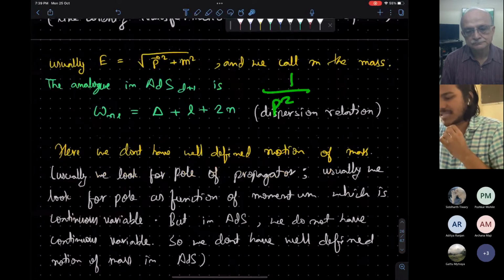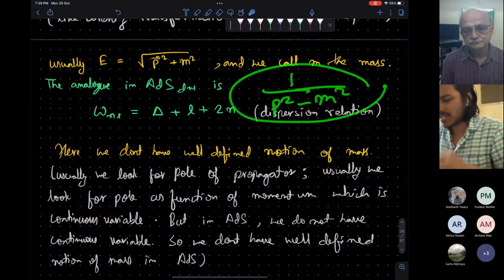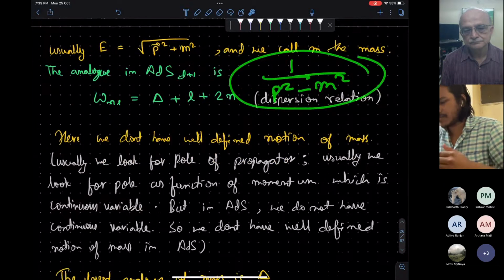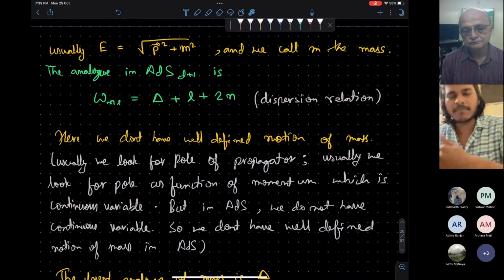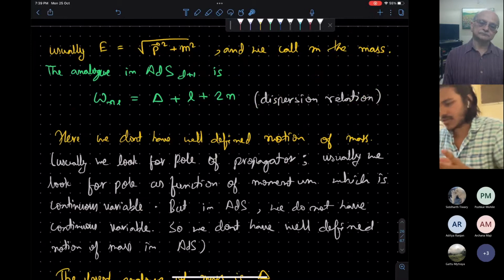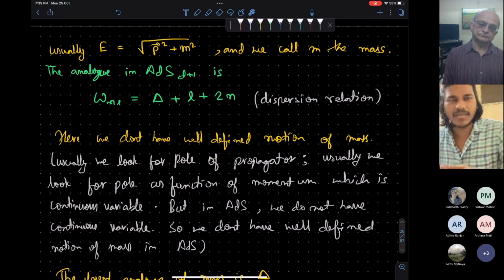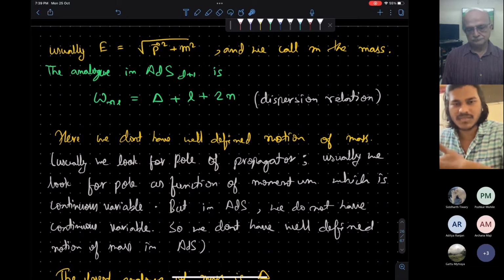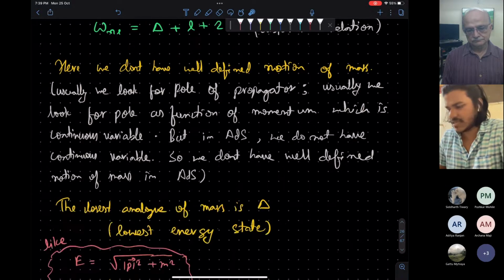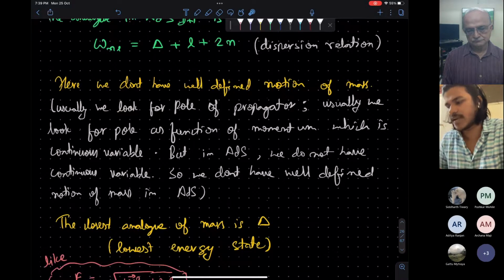The propagator usually goes like this. And when we look at the poles of the propagator, the momentum is actually a continuous variable. But in this case, although there is not anything like momentum, the analog will be a discrete variable. The eigenmodes are discrete, so there is no well-defined notion of a pole.